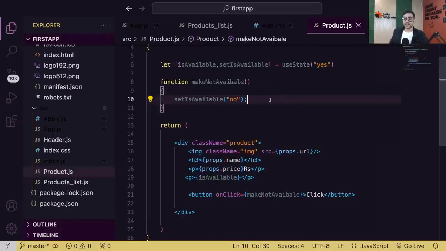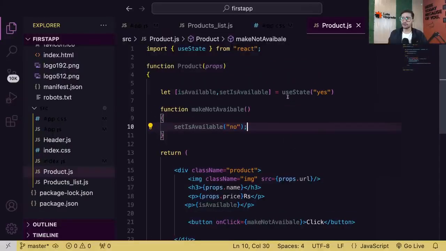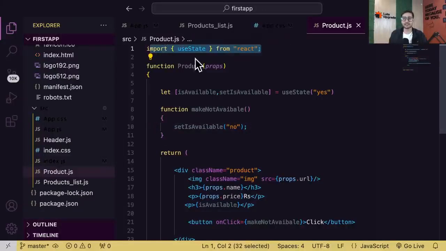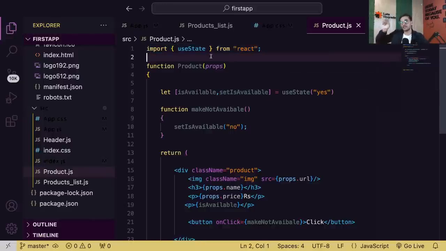Yes, Komalpreet, that's the idea. Aman, useState is not defined? I think then you have not imported it. Please check if you have imported it. If useState is not defined, that means you have not imported it. So please go ahead and import useState first. Check if it is imported on top of the file. It's very important. If you don't import it, you can't use it.